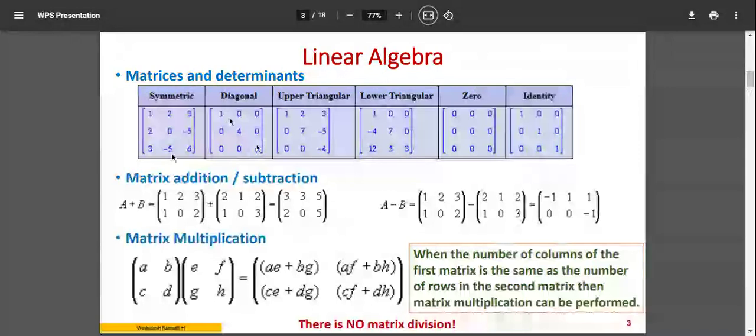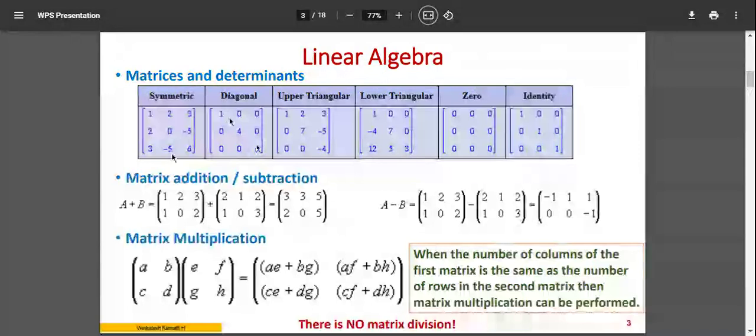In an upper triangular matrix, the non-zero values are on the upper side of the diagonal line. If the non-zero values are on the lower side of the diagonal line, we call it a lower triangular matrix. So based on where the non-zero numbers are present, you call it an upper triangular or lower triangular matrix. If all the values in the matrix are 0, we call it a zero matrix.